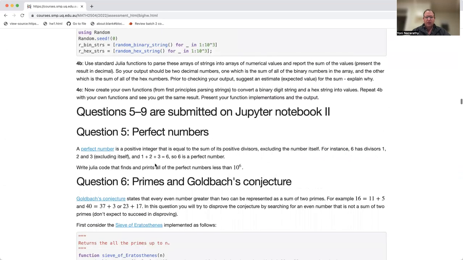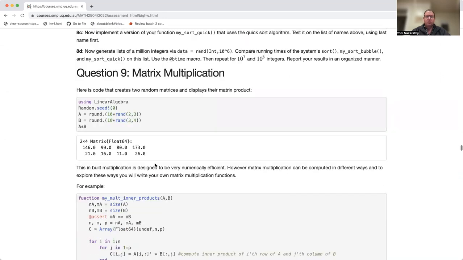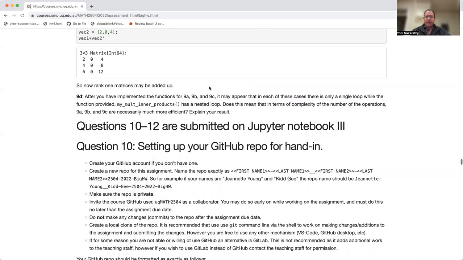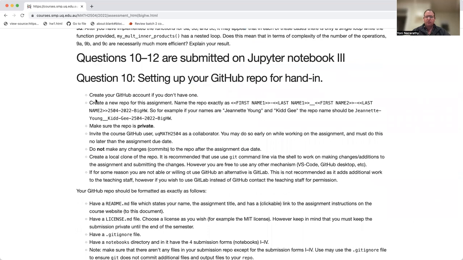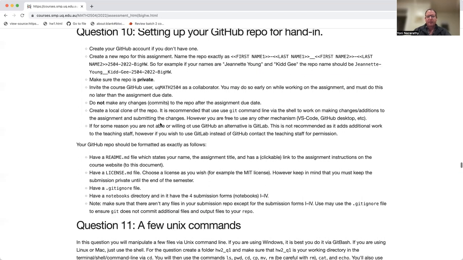And then there is also an update to the GitHub repo hand-in. Most of you would have not gotten to this yet, but you will soon. So this is the full specification on how to do the hand-in. This was under construction previously, so that's question 10.